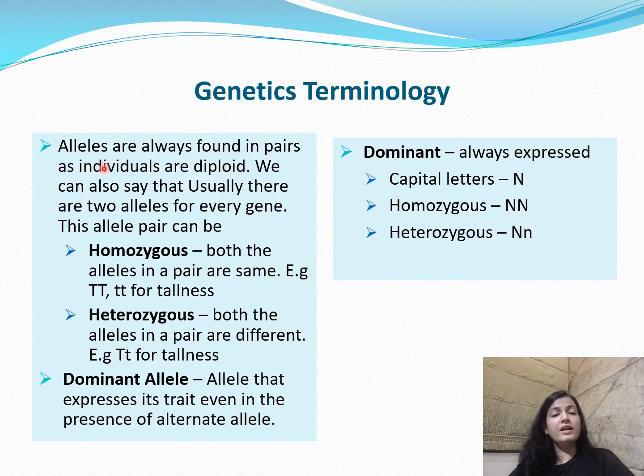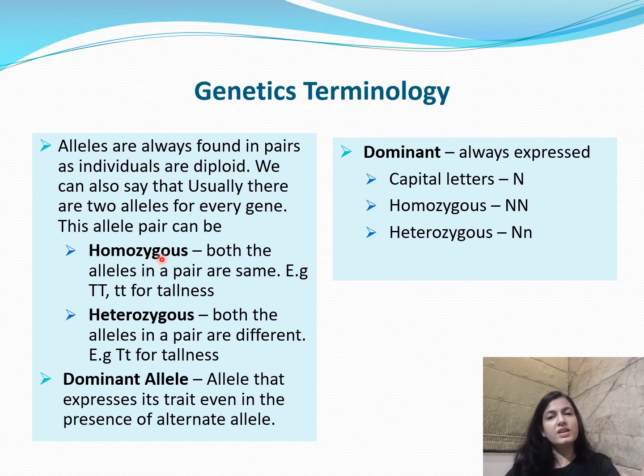Here I told you that alleles are always found in pairs as individuals are diploid, and I have told you this already. We can also say that usually there are two alleles for every gene. Very simple. Now, every gene has two alleles, and these two alleles in a pair can be the same.